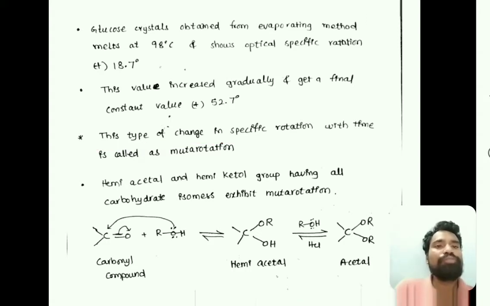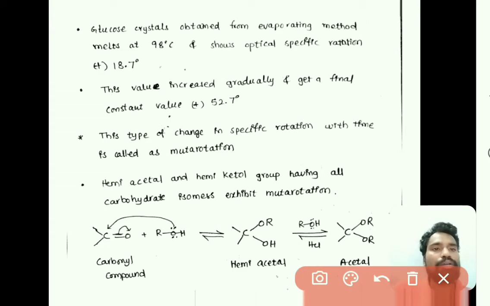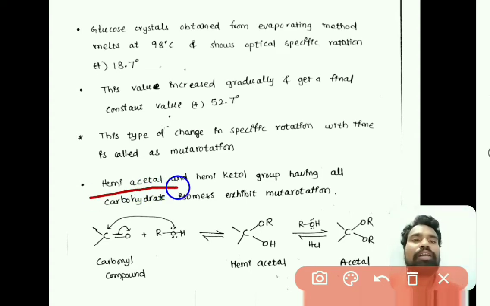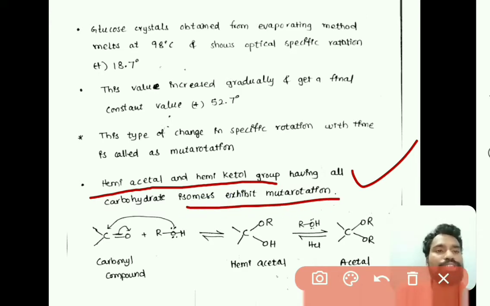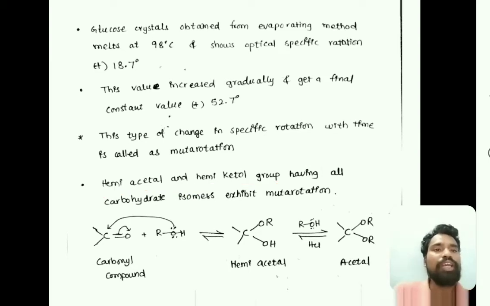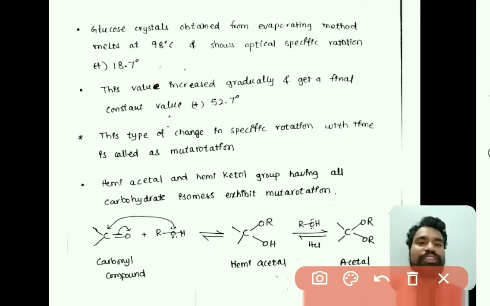So which type of groups or compounds show mutarotation? The molecules having a hemiacetal or hemiketal group, all carbohydrate isomers having a hemiacetal or hemiketal group, exhibit mutarotation, right? So what is hemiacetal or hemiketal? Just observe here, this is a carbonyl compound.